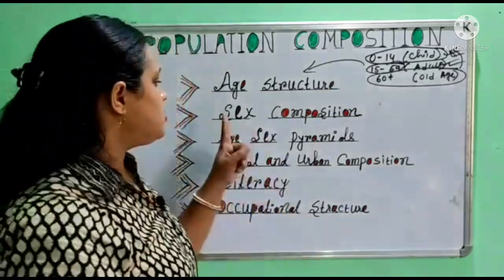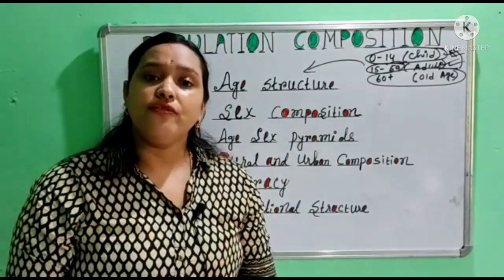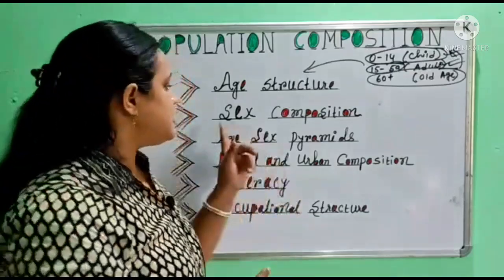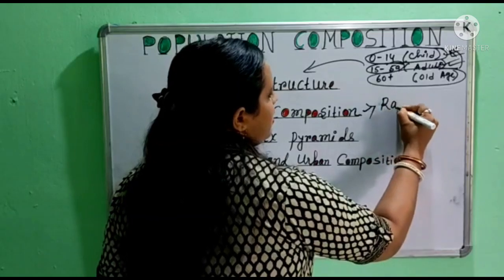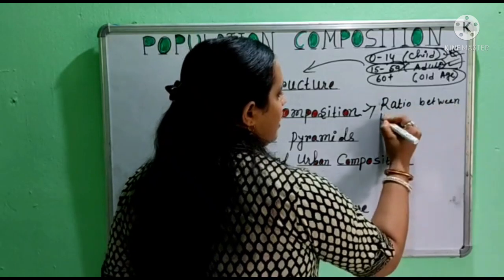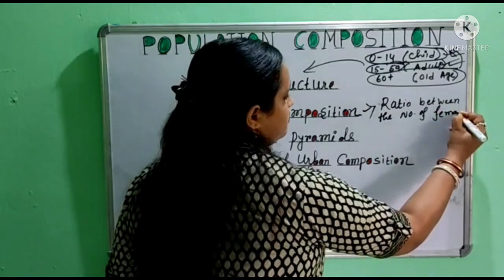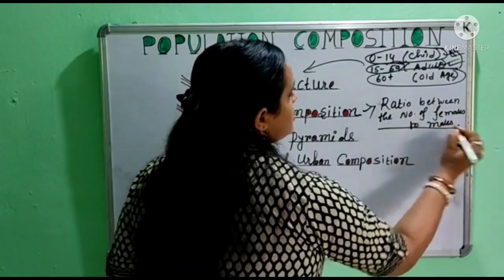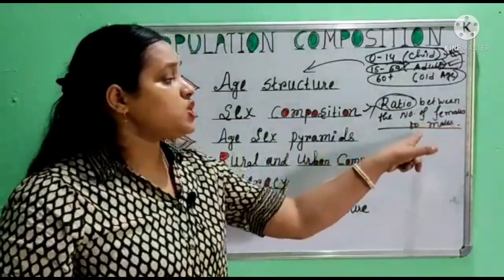Now next we talk about sex composition. What is sex composition? It is the ratio of the number of females to males in the population.